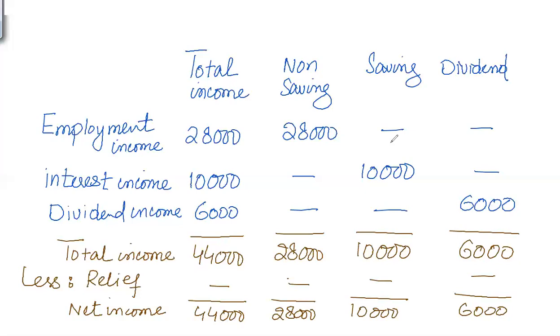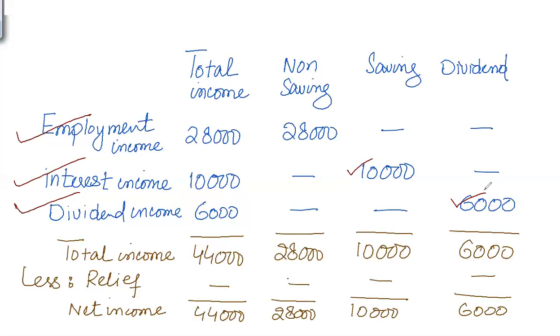So what you have to do is identify all sources of income and then classify them into the relevant column. I will assume that my client has an employment income of 28,000. So I have written 28,000 as total income and 28,000 as non-saving income because it falls in non-saving income. Then my client has interest income, which falls in the saving income category. Then my client earned dividends in this tax year, so dividend income falls in the dividend category.